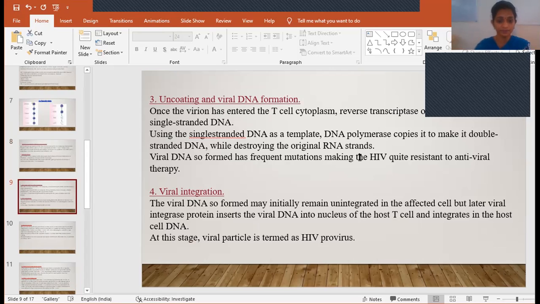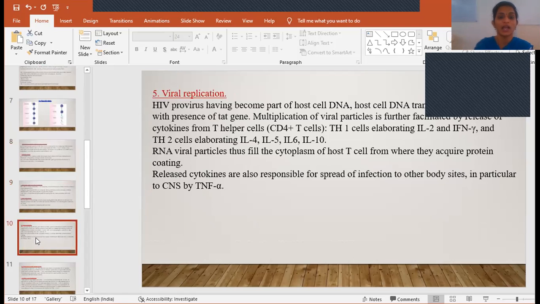And then viral integration. The viral DNA of this virus enters into the nucleus of the T cell, and then binds to the host DNA and integrates into it with the help of integrase. So now the host DNA and viral DNA together form a single DNA, that we call HIV provirus. And then viral replication. This host cell DNA which already has the viral DNA, both of them together will undergo replication.